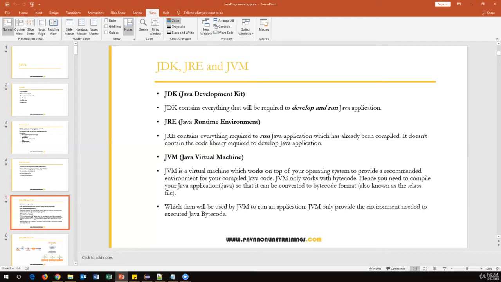So what are these three? We need to understand very, very clearly. JDK, JRE, JVM. Java software is available in two different flavors. One is called JDK, and the other one is JRE.